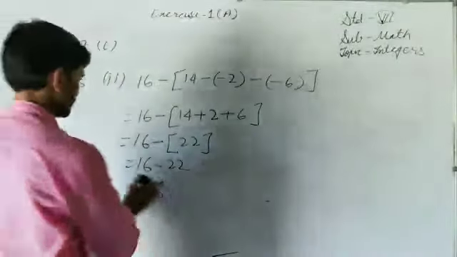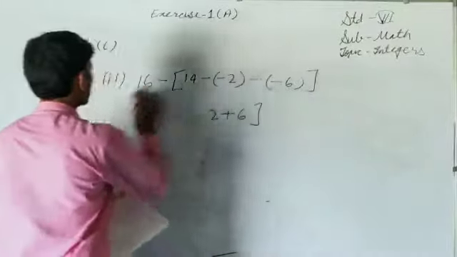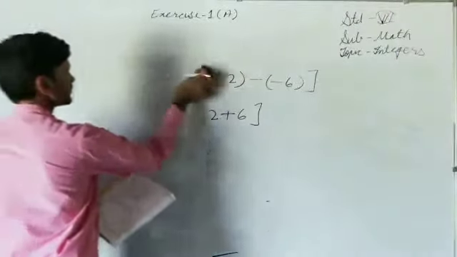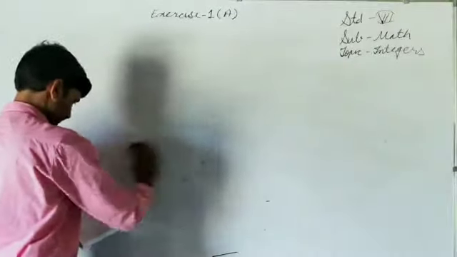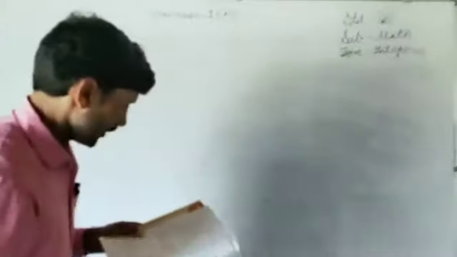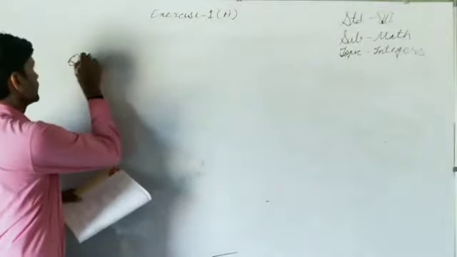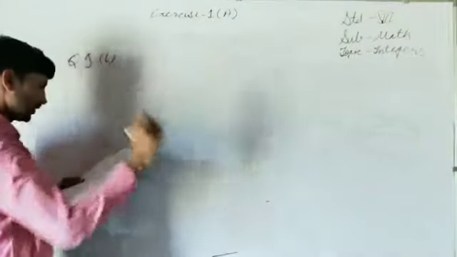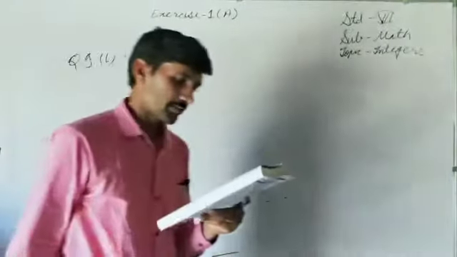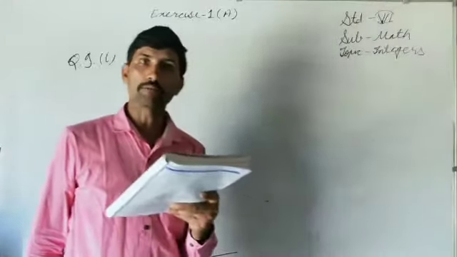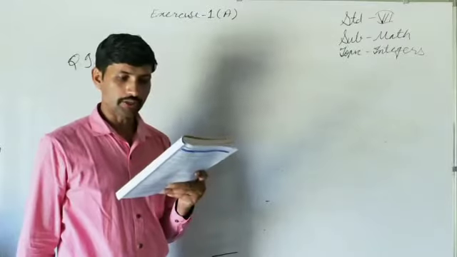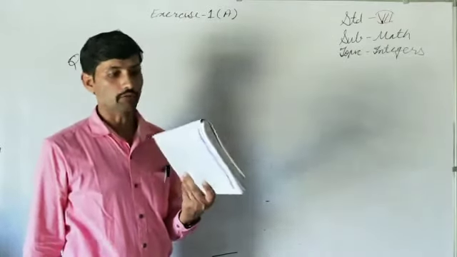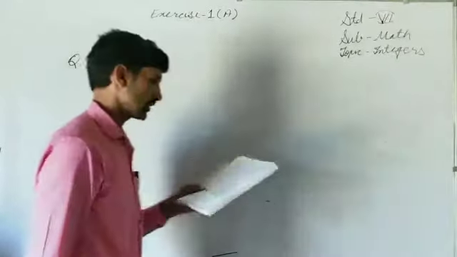Question number 9. In question number 9, what does it ask? It is asking to fill in the blanks. Question I am not writing here, I am just reading it. A submarine's dive of 65 meter followed by an ascent of 30 meter is the same as a dive of what meter? So this is the question.